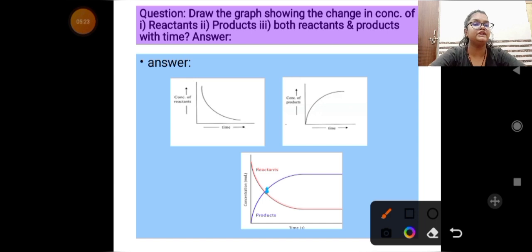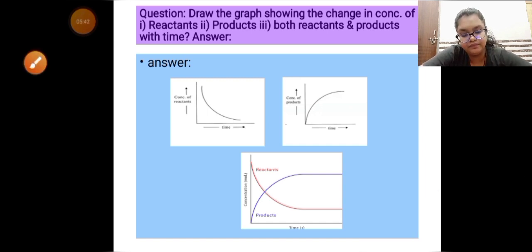There are some reactions in which all the reactant molecules do not get converted into product, but equilibrium is attained in those reactions where reactant gets converted into product, but at the same time our product is converted into reactant.